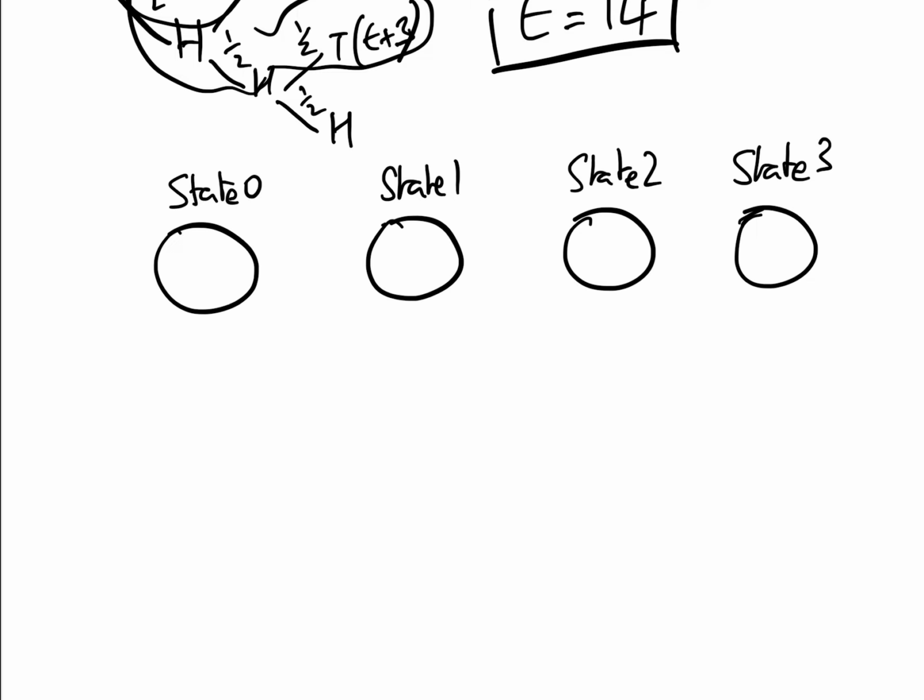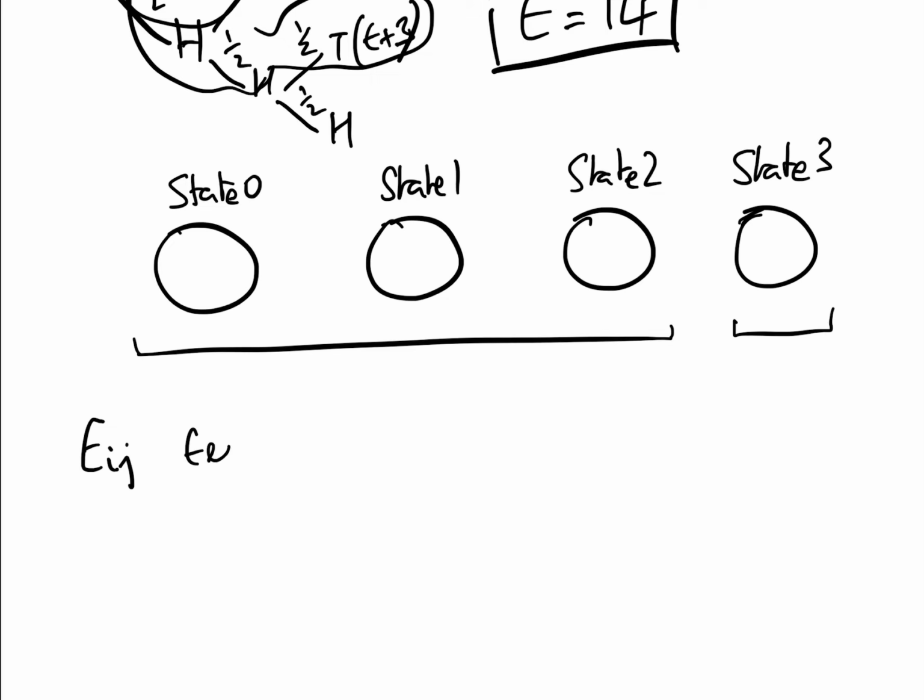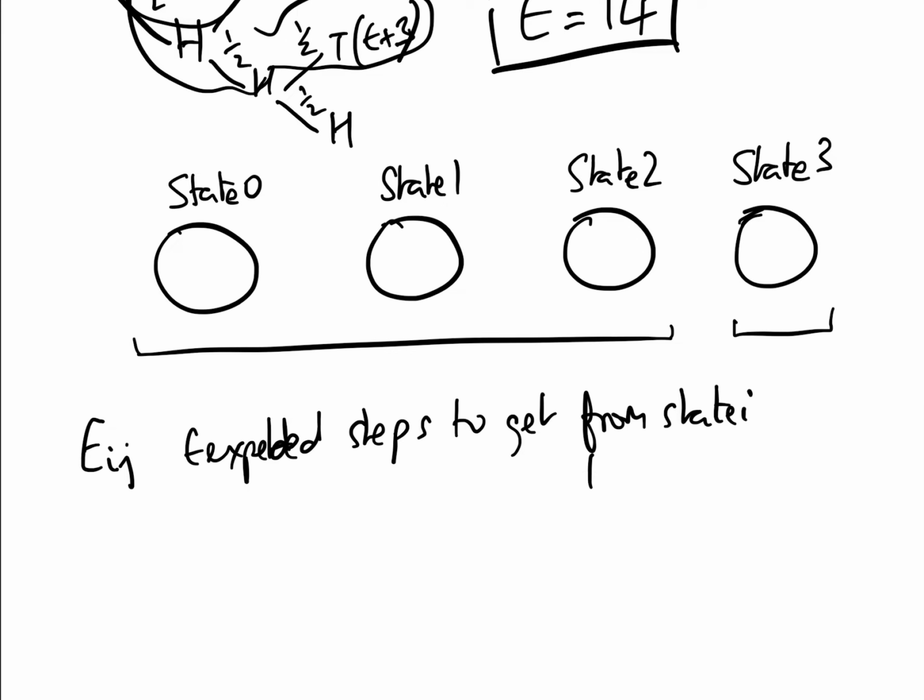All right, so these 3 here are transient states because you can move in and out of them, and this one here is an absorption state because basically that's game over. And we're going to define Eij as the expected steps to get from state i to state j. And what we want to find is E03, which is the expected number of steps to get from state 0, i.e. 0 consecutive heads, which is our state at the beginning, to 3 consecutive heads.